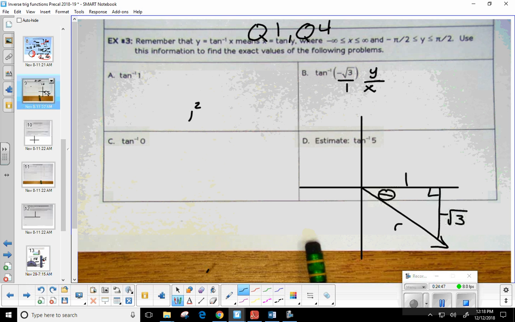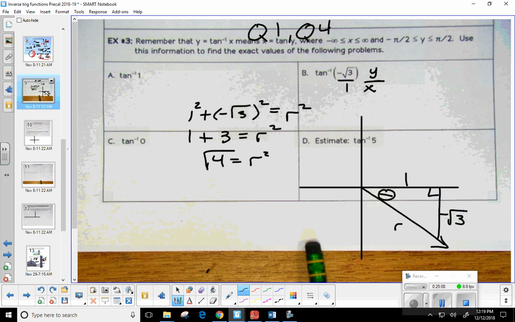So that would be 1 squared plus the negative square root of 3 squared is equal to the radius squared. Well, 1 squared is 1, plus that would just be 3, because the square root would cancel, and the negative times negative will give me a positive, is equal to r squared. So 1 plus 3 is 4. Take the square root. So the radius has to be what? 2. There you go.